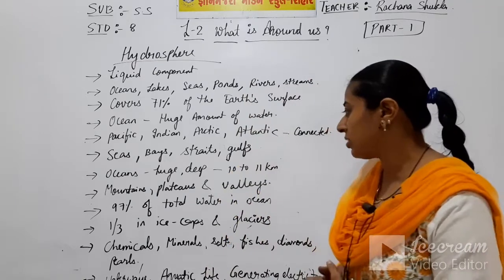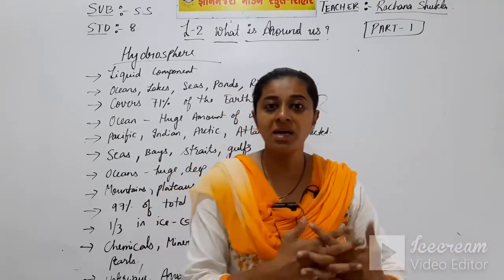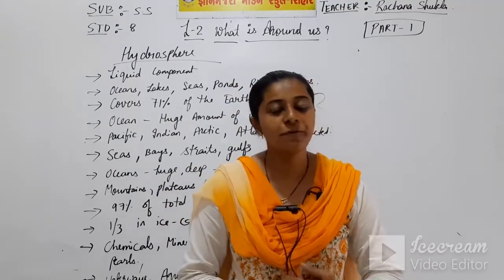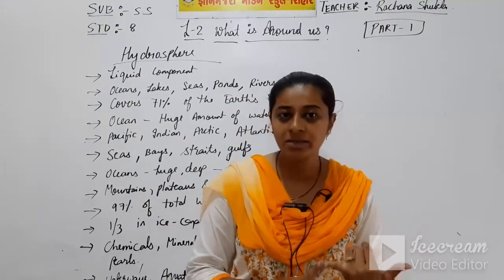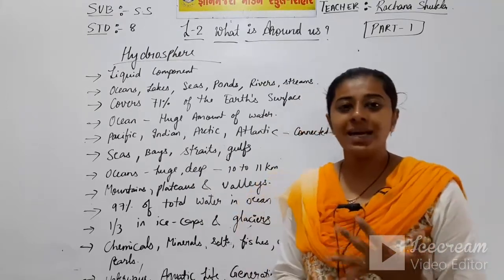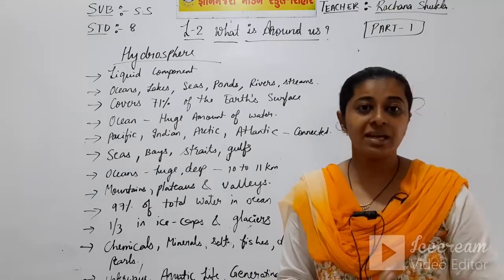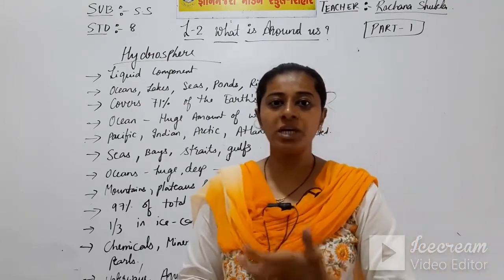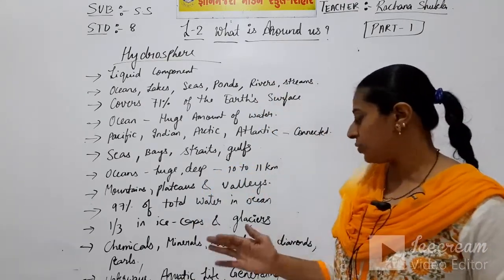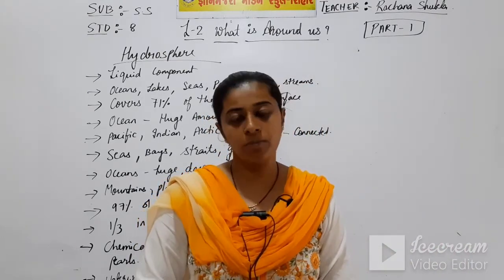Now talking about the next thing, what we get from the ocean. We get many valuable things from the ocean, like chemicals, diamonds, pearls, salt and fish. There are many non-vegetarian people who eat fish. So all these things we get from the ocean. We even get useful minerals from the ocean.